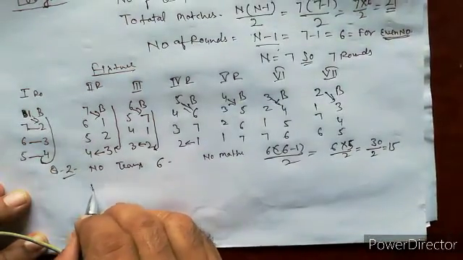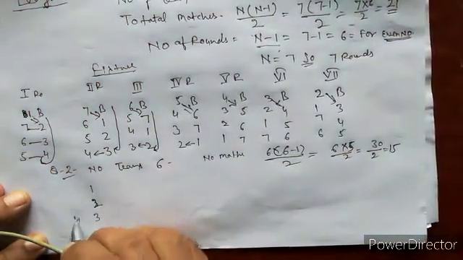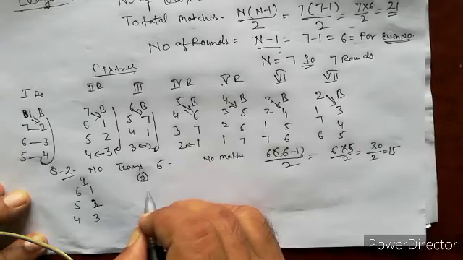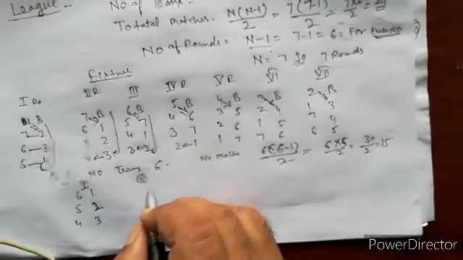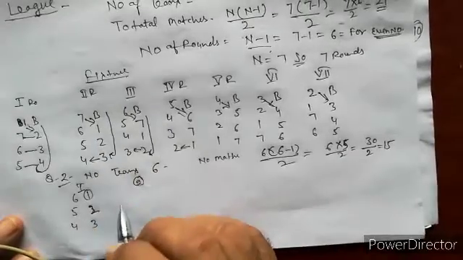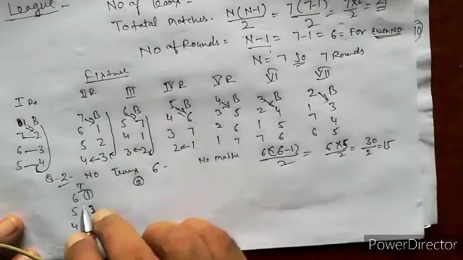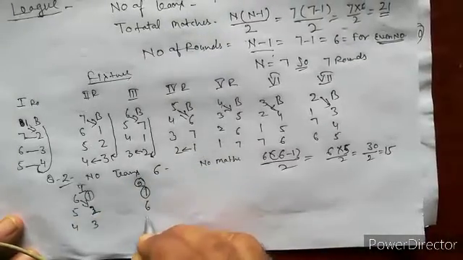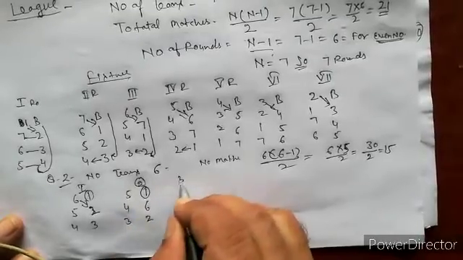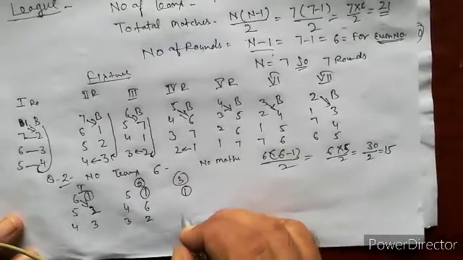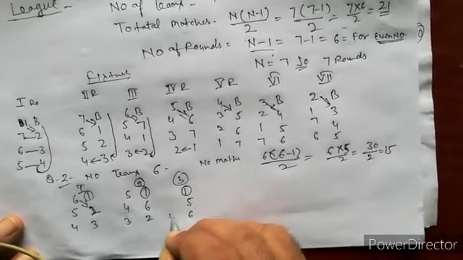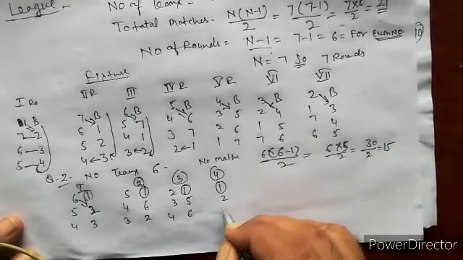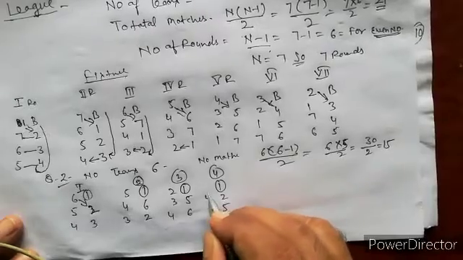First round: 1, 2, 3, 4, 5 and 6. Second round, we keep team number 1 at its own place. 1 is there. Now 6 comes to the second place: 6, 2, 3, 4, 5. Third round, 1 stable: 5, 6, 4, 3, 2. Fourth round, 1 is stable: 2, 5, 6, 4, 3.